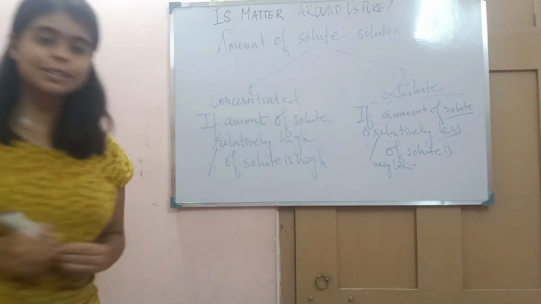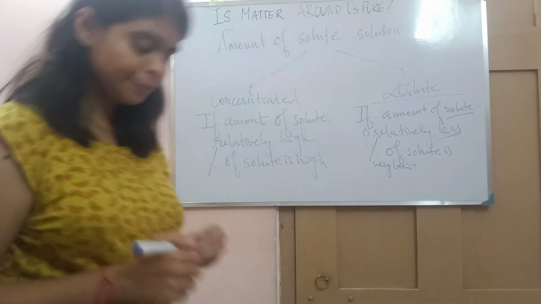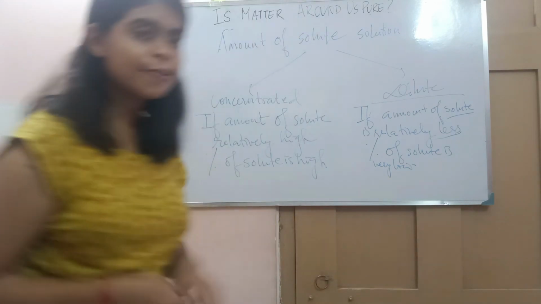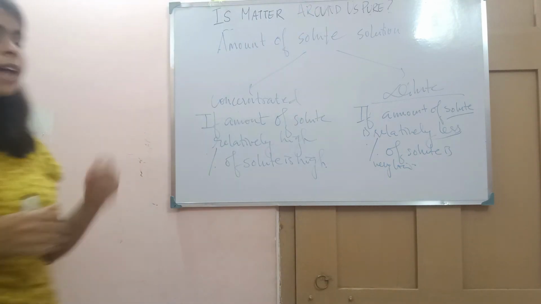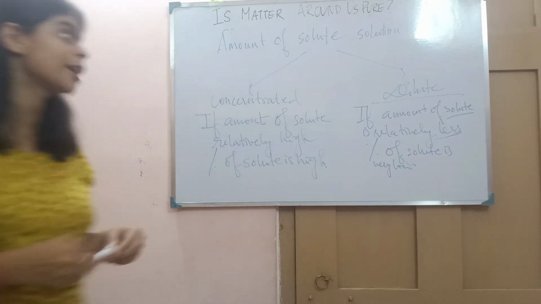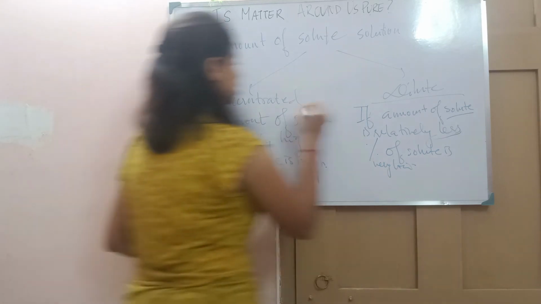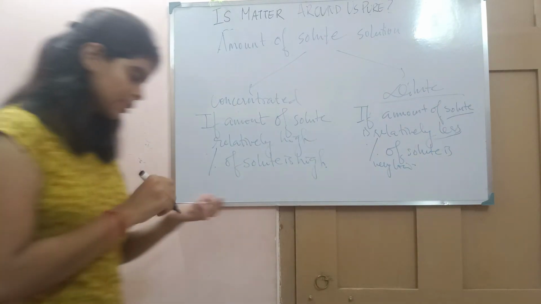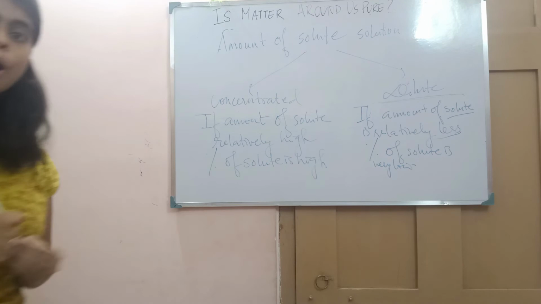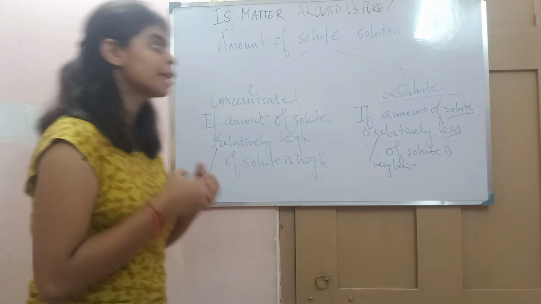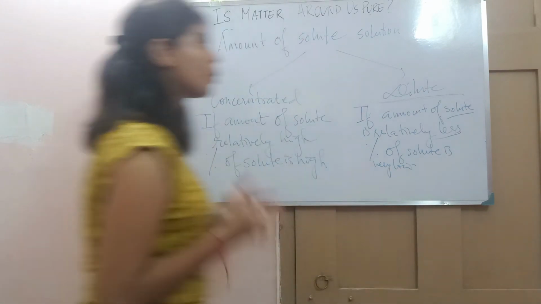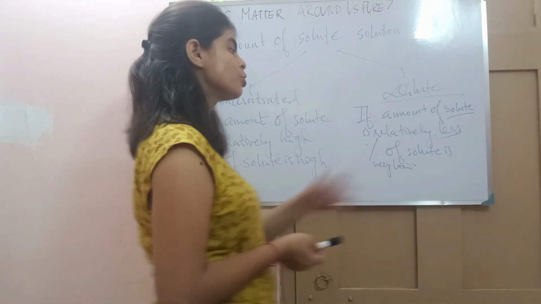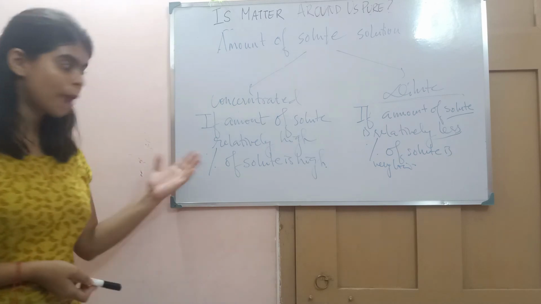So again we can see that if the amount of the solute is varied, the solution has been categorized into what? Concentrated and dilute. Whom should we call concentrated? We call concentrated those where the amount of the solute is high, and whom should we call dilute? Where the amount of the solute is relatively less, or the percentage of the solute is very low, right?